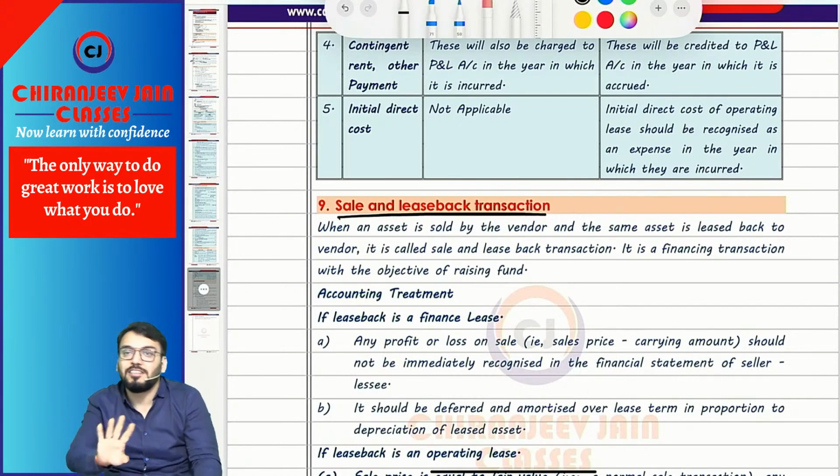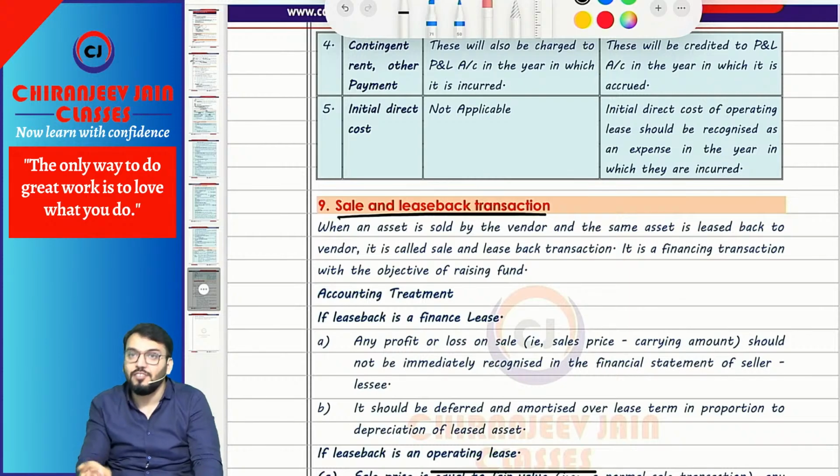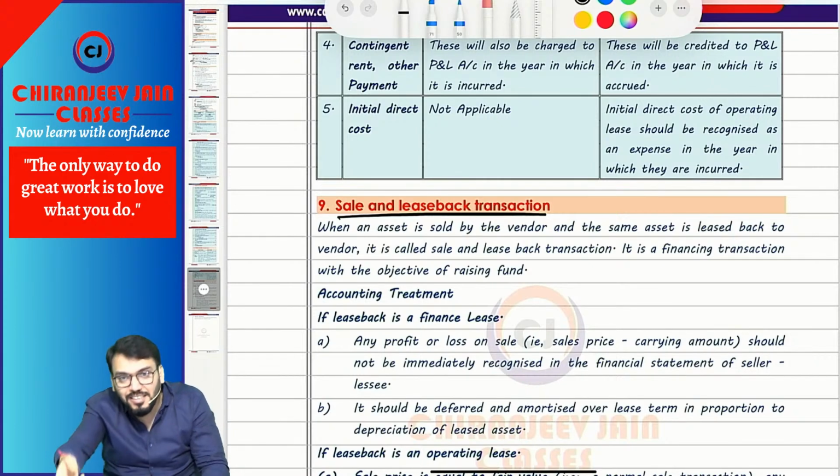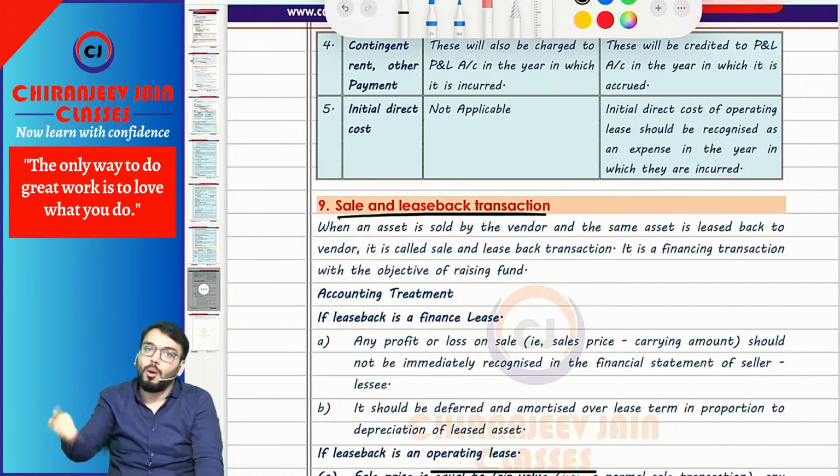Whenever there is a sale and leaseback transaction, that will depend upon the nature of the lease, whether it is a finance lease or an operating lease. I hope you are understanding. One second. We are right now doing sale and leaseback. So there are two transactions: sale of the asset, then leaseback. Leaseback can be either a finance lease or an operating lease.